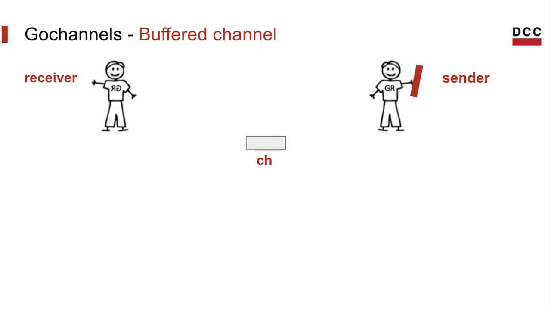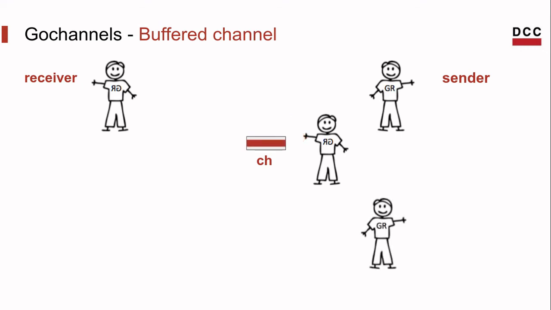For a buffered channel, we have to specify the buffer size. In that case, we are using a buffer of size 1. The channel buffer works like a sender helper. When the buffer has enough space, the sender can just write the information to the channel and go on without waiting for the receiver.